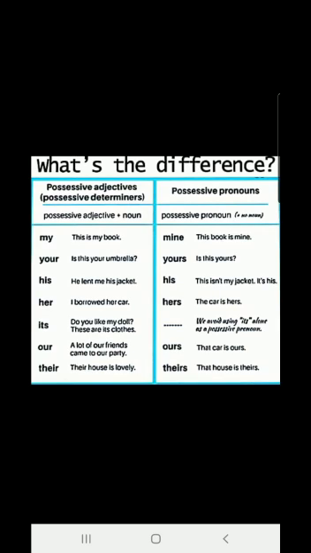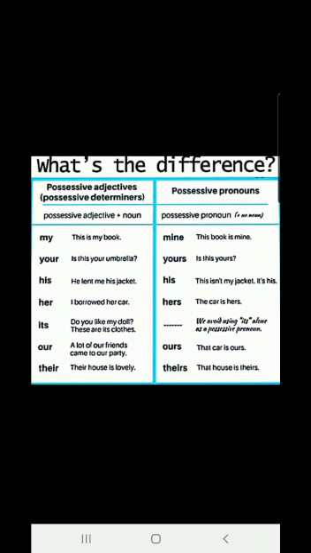So when you see these pronouns which show ownership or possession, and if they are just before a noun, then these are possessive adjectives and not possessive pronouns. Possessive pronouns are maybe after a noun, or maybe there is no noun in a sentence, or if there is a noun, then possessive pronouns are after the noun. Okay, let us see examples, children.